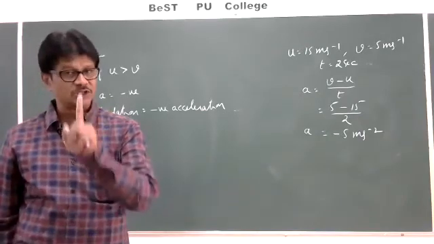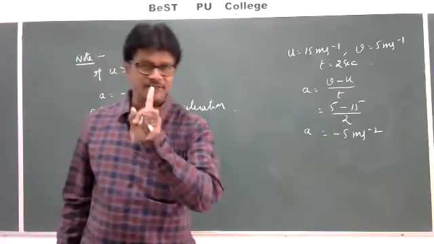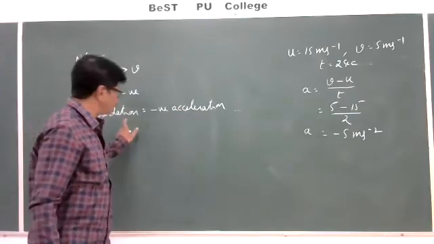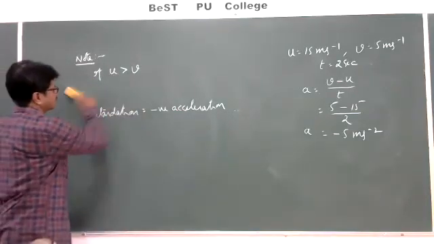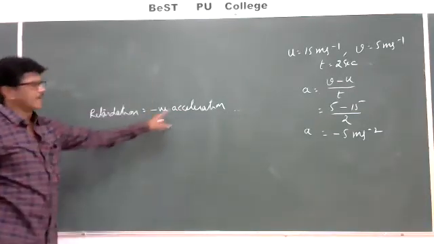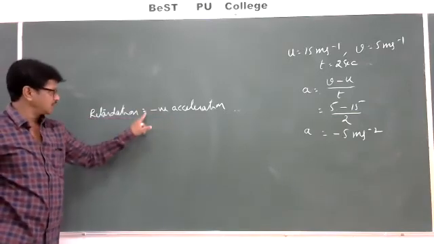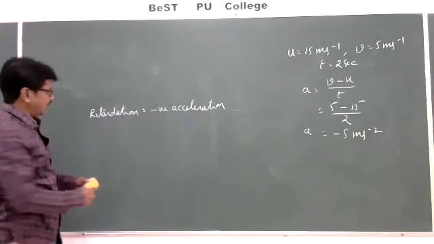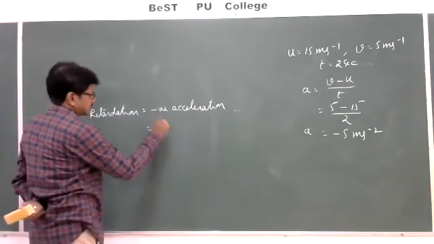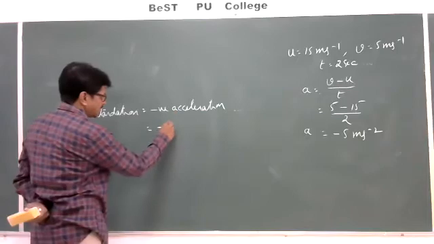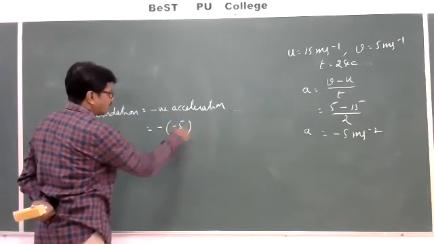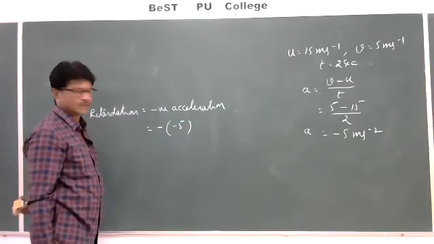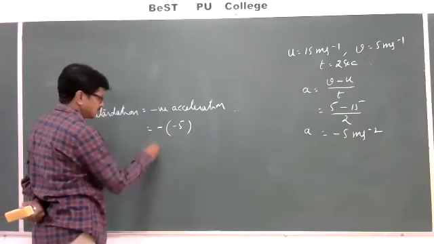But he is asking us to find retardation, not acceleration. Then as we know, retardation is equal to negative acceleration. Retardation is nothing but the negative acceleration. Then minus acceleration value, how much we got? Minus 5. So minus into minus is plus.